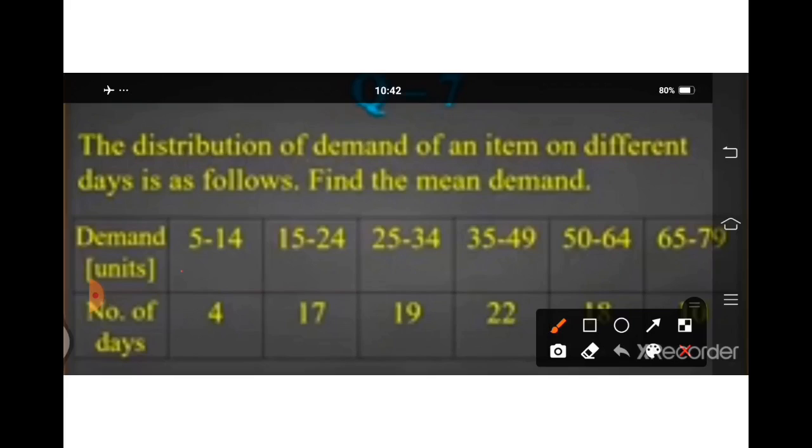You see, 5 to 14, 15 to 24, 25 to 34, 35 to 49, 50 to 64. Here the class length is 10, and here 15. So the class length is unequal.